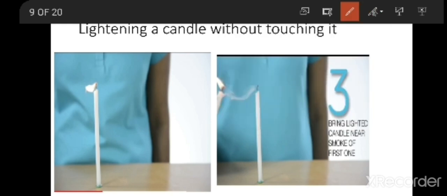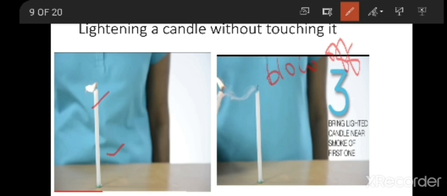But without touching the wick of the candle also, you can light the candle. But how? First, like normally how we light the candle, in the same way you have to light it. You have to take a matchstick and bring the glowing matchstick near to the wick of the candle. Normally you light the candle. Then you have to blow off the fire.